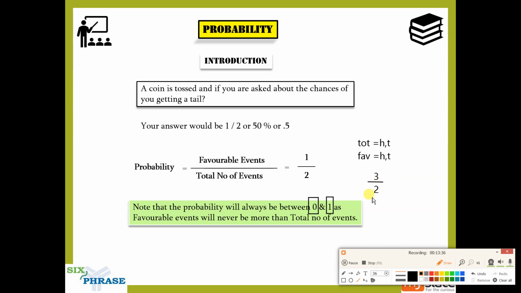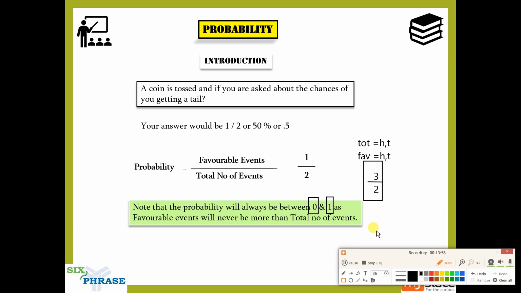The total number of events itself is 2. Out of that, how can the favorable be 3? The maximum it can be is 2. So whenever you get an improper fraction, it can never be a probability. It means you've got a wrong answer. This is a very good indicator when you are trying to solve a probability problem, guys.